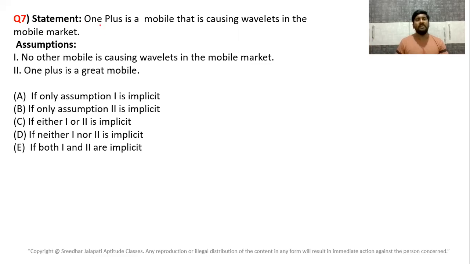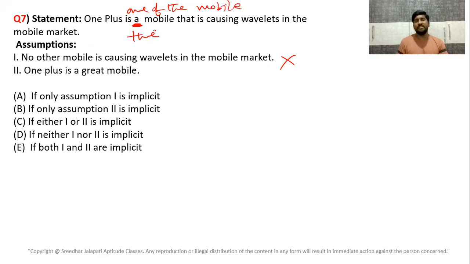Statement: OnePlus is a mobile that is causing wavelets in the mobile market. Assumption: No other mobile is causing wavelets in the mobile market. No, because he said OnePlus is a mobile. What do you mean by a mobile? One of the mobiles which is creating. He said a mobile, not the mobile.